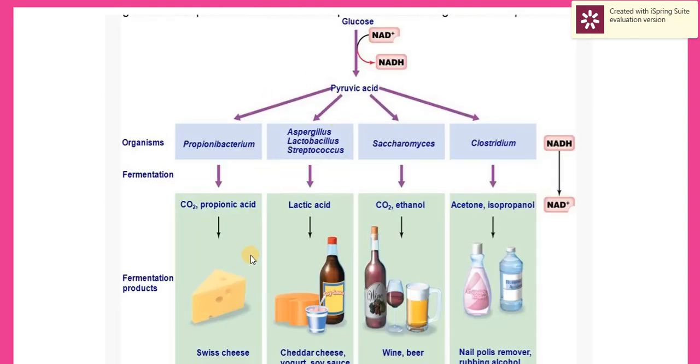So if we look at the types of fermentation, lactic acid gives us cheese, and here we have ethanol, which is alcoholic fermentation.